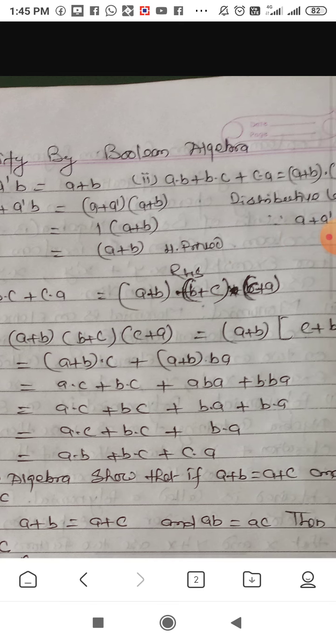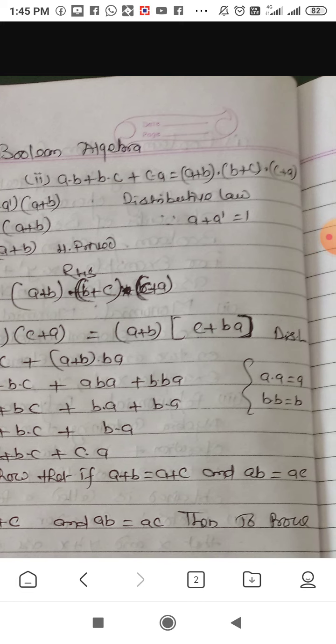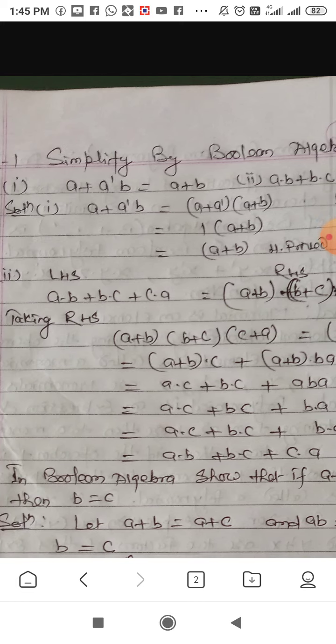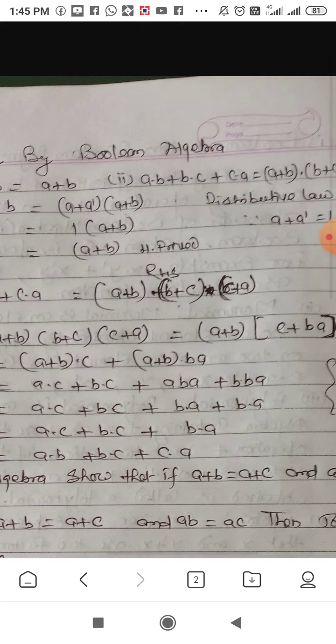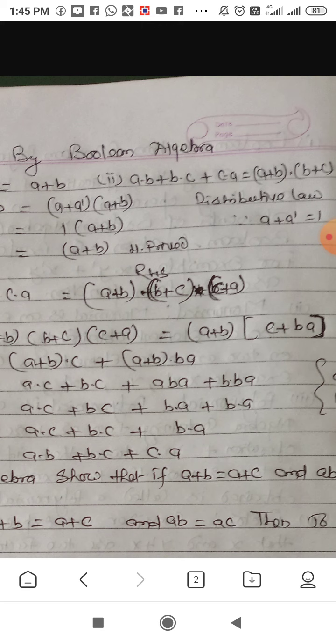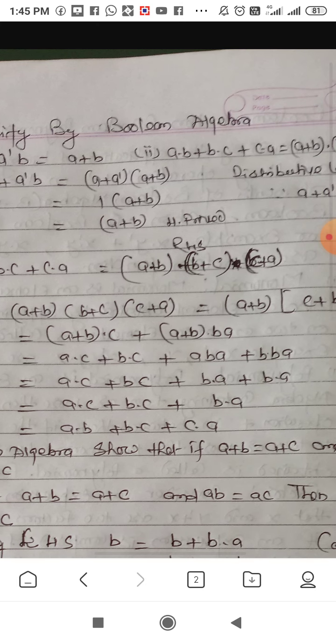Next, a dot b plus b dot c plus c dot a is equal to a plus b dot b plus c dot c plus a. So in this identity, taking the right hand side, we prove the left hand side. So the right hand side is a plus b dot b plus c dot c plus a, which is a plus b, first bracket as it is, b plus c and c plus a.